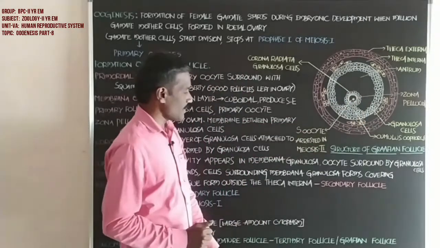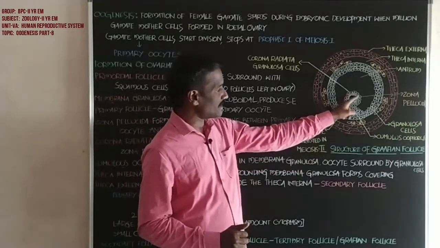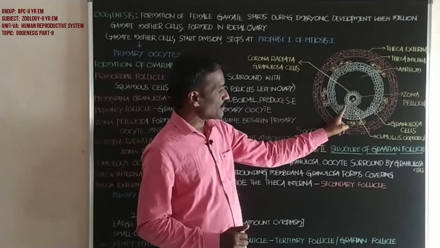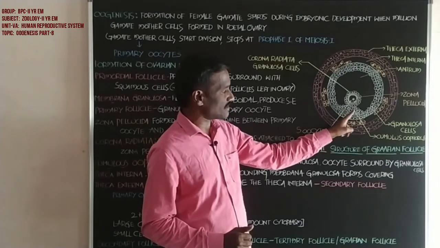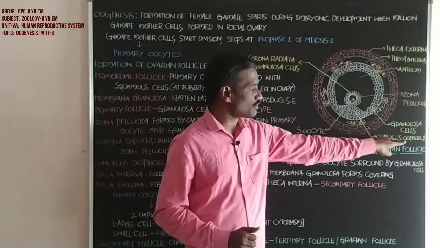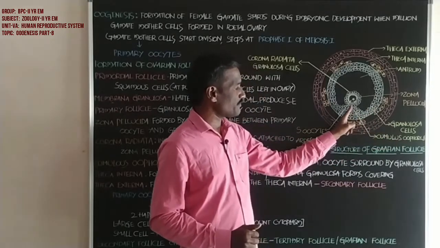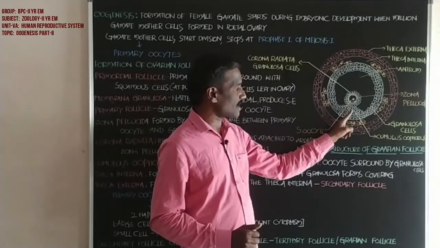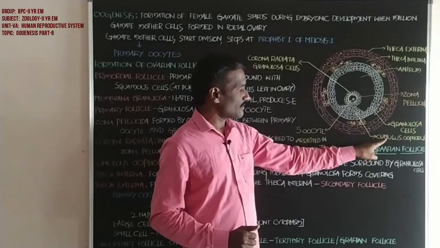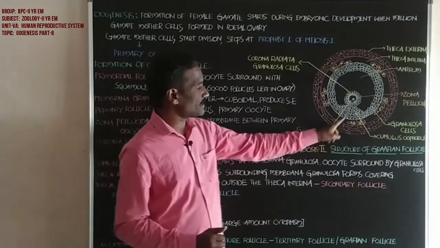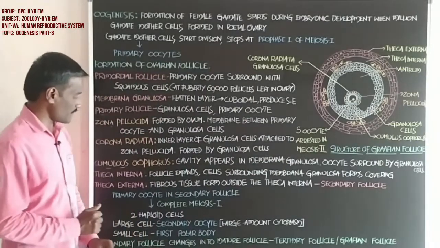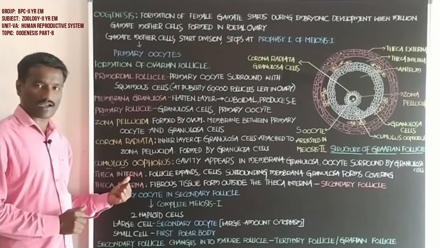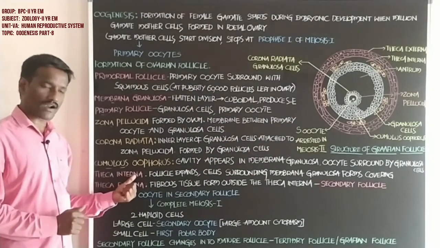The oocyte is surrounded by a group, a cluster, of granulosa cells. That is called the cumulus oophorus. The oocyte surrounded by the cluster of granulosa cells forms the cumulus oophorus. And next, the theca interna.